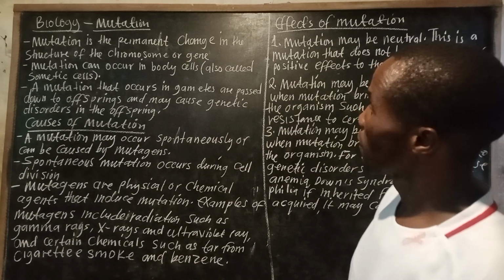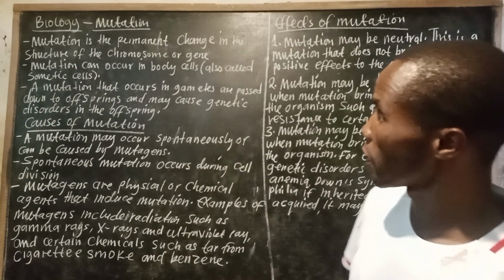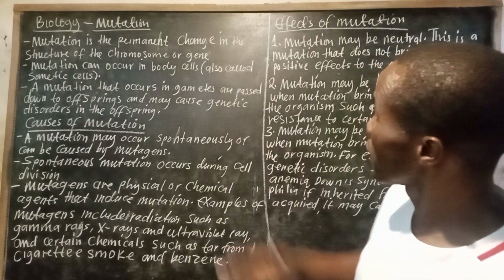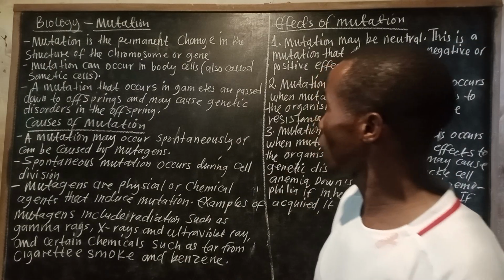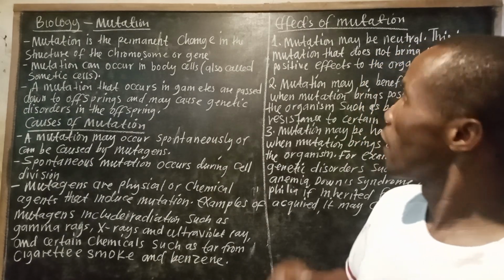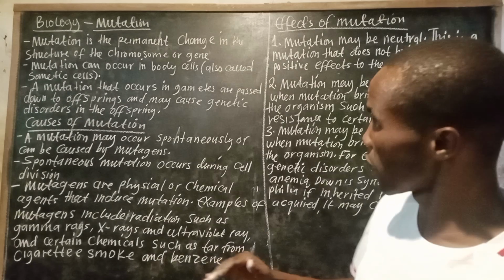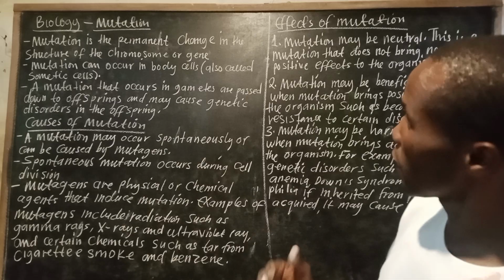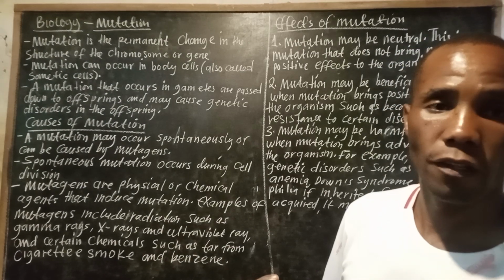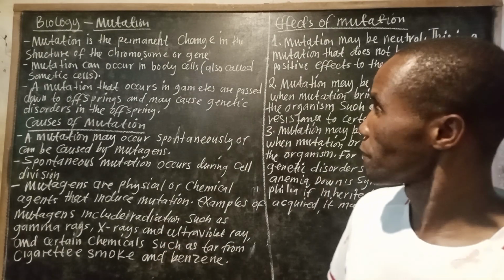Okay, so today's lesson we are looking at mutation. What is mutation? Mutation is the permanent change in the structure of the chromosomes or gene. That is mutation. Mutation can occur in body cells, also called somatic cells.